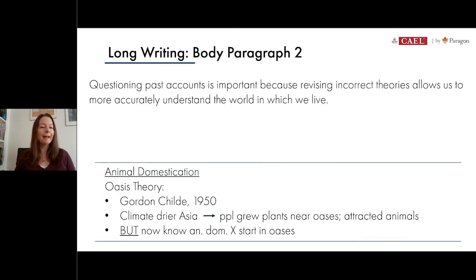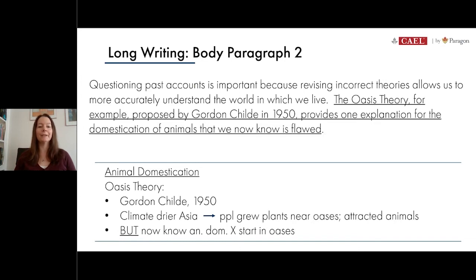So again, here we have our topic sentence that we've already written about, where we're focusing on how it's important to find the mistakes from the past and correct them so we can understand the world in which we live. The notes that we just took on animal domestication are right there at the bottom of the screen. So now it's a matter of taking these ideas that we've outlined in point form and writing them into sentence form above. So here's our first attempt.